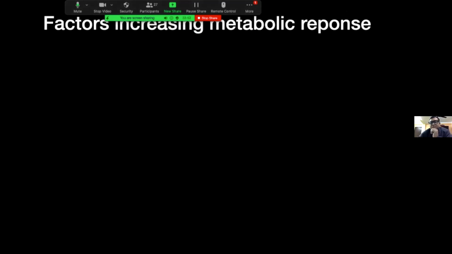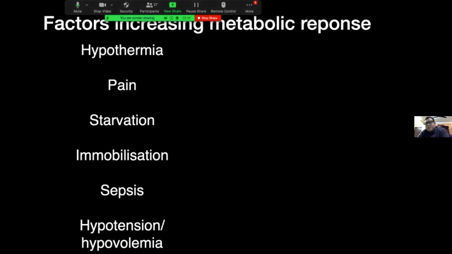Factors that increase or deteriorate the body's metabolic response include hypothermia. If the temperature is maintained, the body won't waste its resources to maintain its temperature. So it's our duty as a clinician, as a doctor, to maintain the temperature of the body. Pain should be managed, as I have already mentioned. Starvation is also a very important thing that will lead to an exaggerated metabolic response. So as much as possible, starvation should not be done.